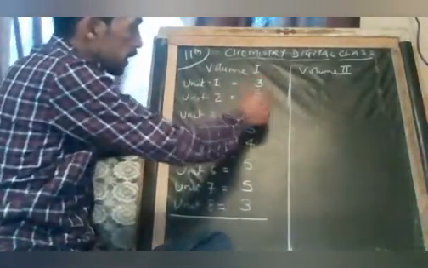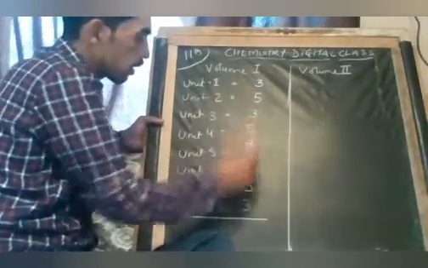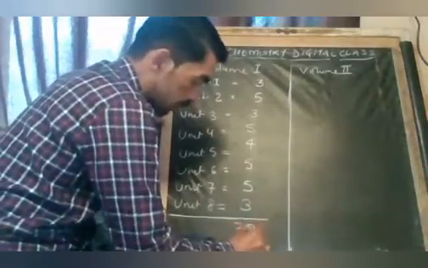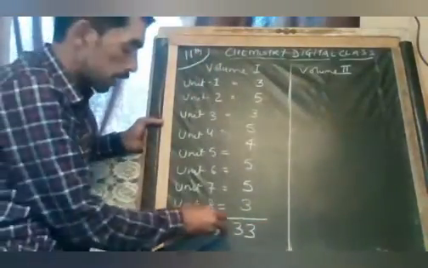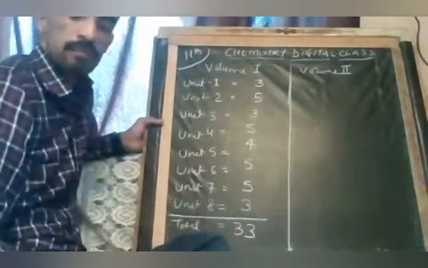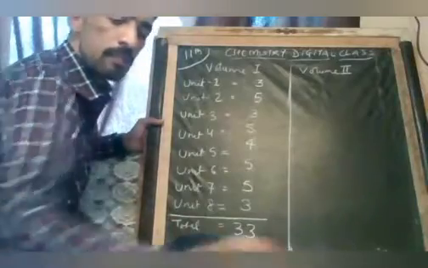So 5, 3, 8, 8, 9, 10, 11, 16, 20, 25, 30, 33. It means that, dear students, out of 60 marks, a 33 marks syllabus we have done, finished.